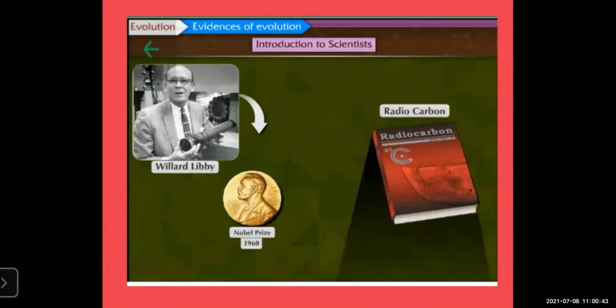You can see C14 is a radioactive carbon. The name radiocarbon was given by Willard Libby, and in this book he has mentioned all the research he has done.